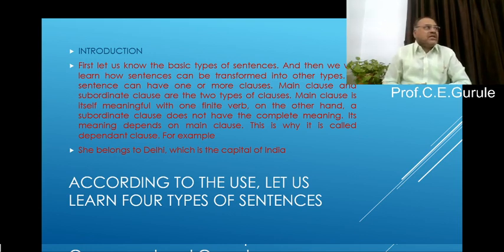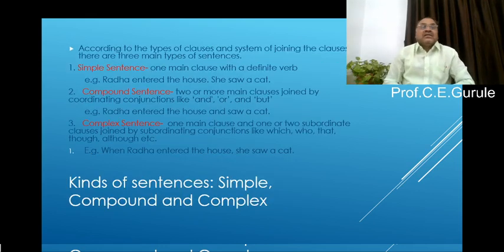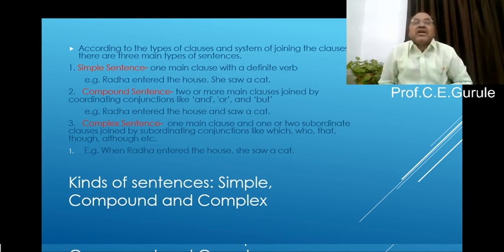So according to the use, let us learn four types of sentences, not four but three types of sentences, that is simple, compound and complex sentence. According to the types of clauses and the system of joining the clauses, there are three main types of sentences.